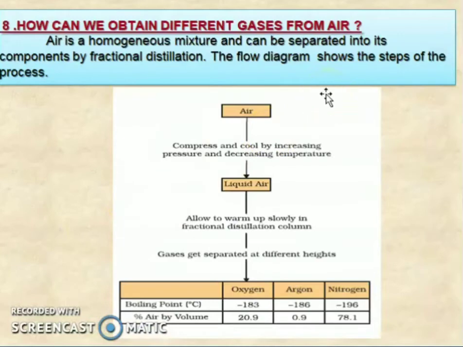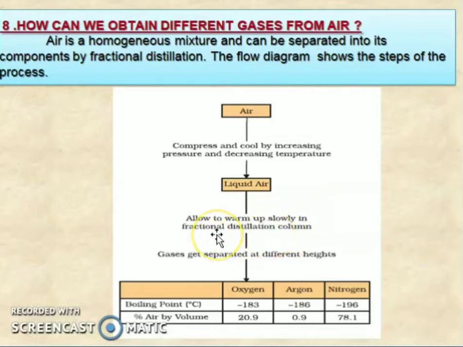This is a flow diagram to show the steps of the process. First, the air will be compressed and cooled by increasing the pressure and decreasing the temperature. Then the air will become liquid air. Compressed means it will change state into liquid air, and it is allowed to warm up slowly in the fractional distillation column. So here we are using a fractional distillation column.